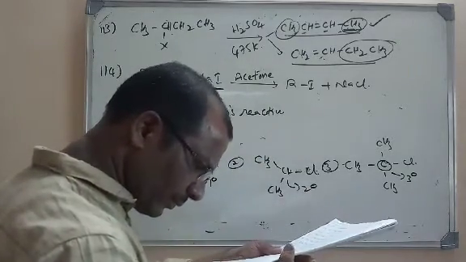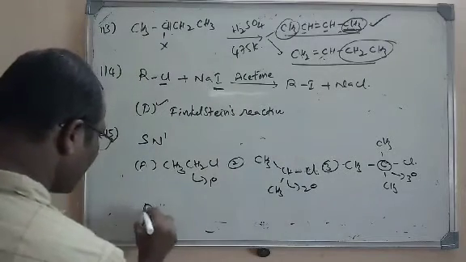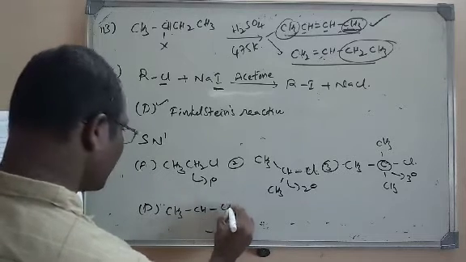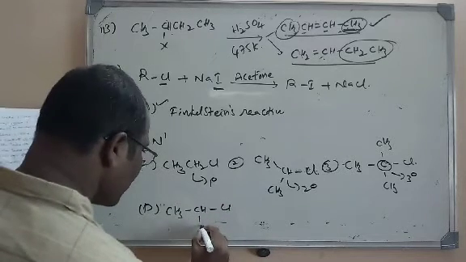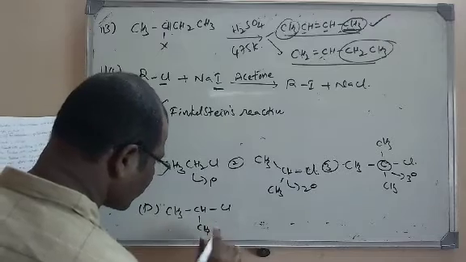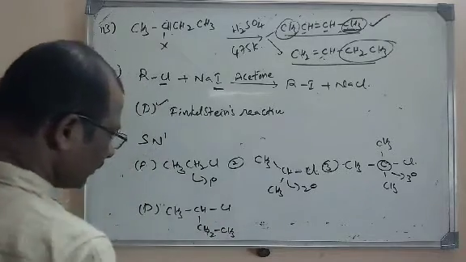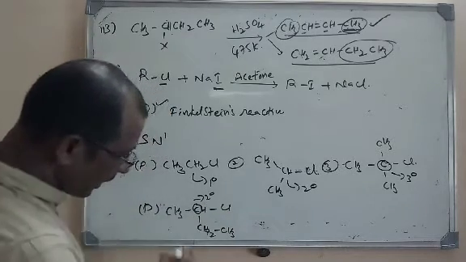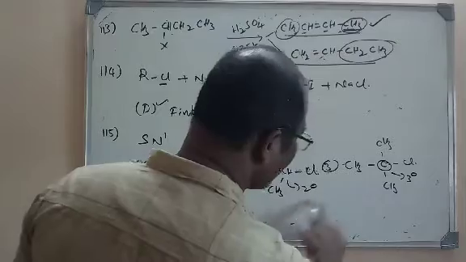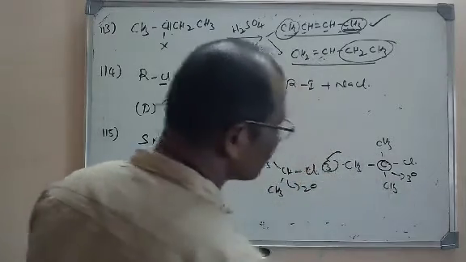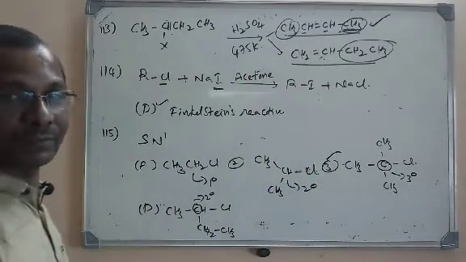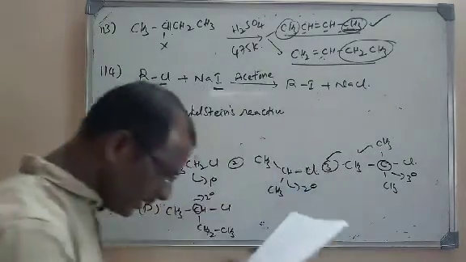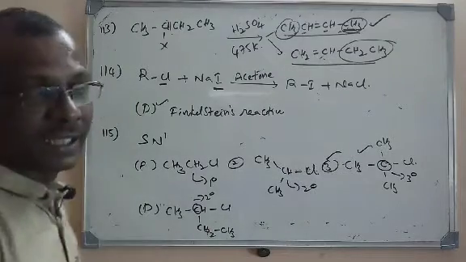And the last one, option D, is also there. That is CH3, CH, Cl and here CH2, CH3. This is also a secondary alkyl halide. Here also the carbon is secondary. So among all, this one is the tertiary one. So tertiary alkyl halides react faster through SN1 mechanism. So the right option is 3, option C.